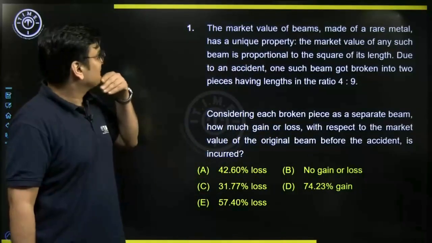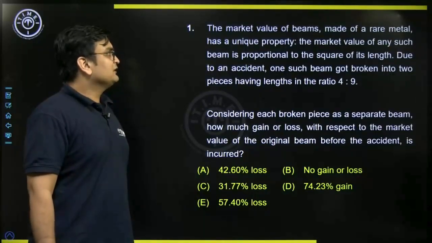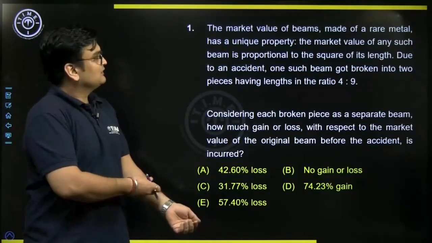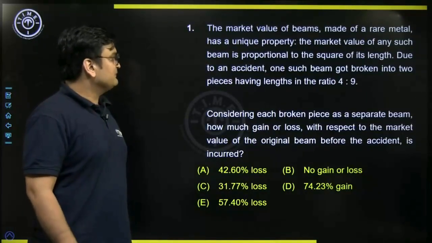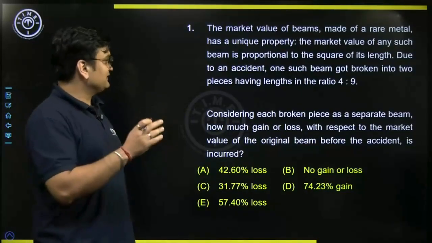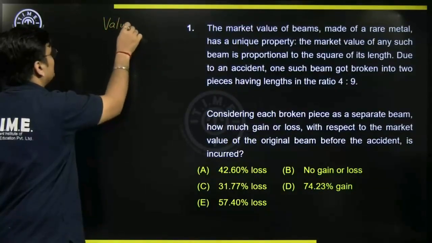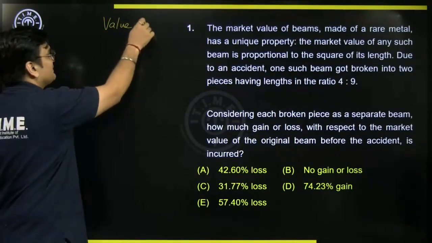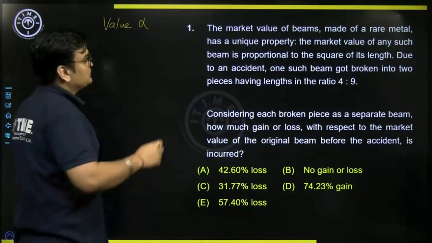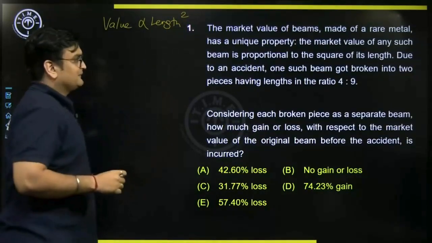Let's get started. Question number 1 says the market value of beams made of rare metal has a unique property. The market value of any such beam is proportional to the square of its length. So I'll just write it here: the market value of the beam is directly proportional to the square of the length. So whatever the length is, it's squared.